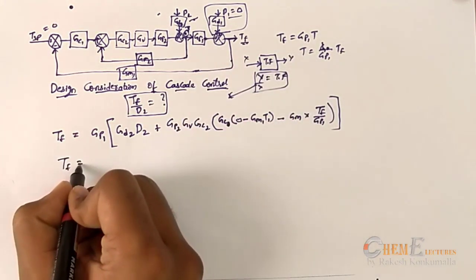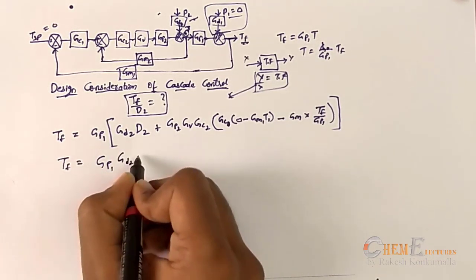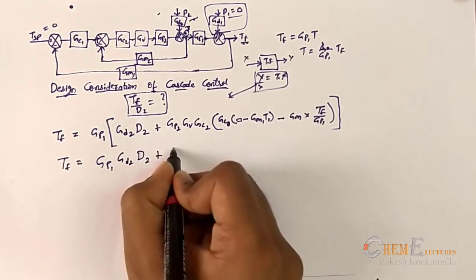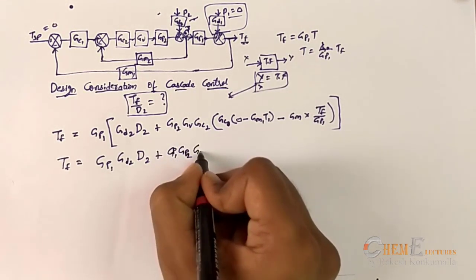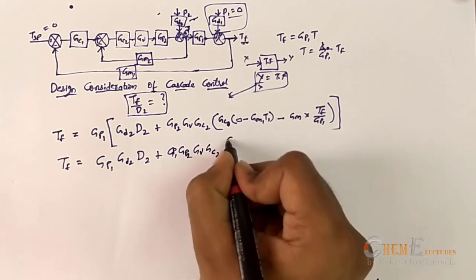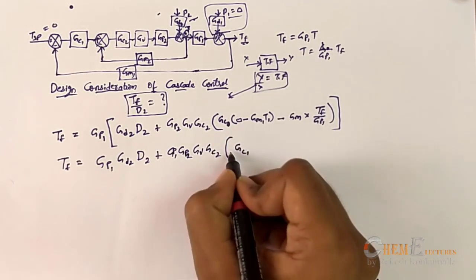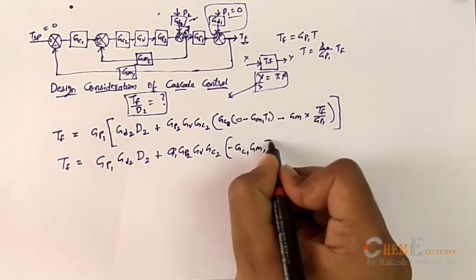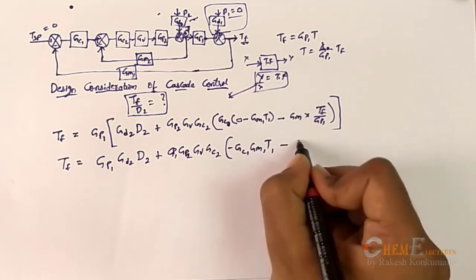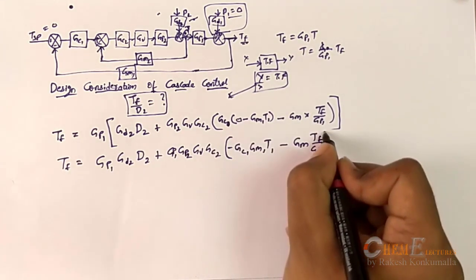Now if you reduce this equation, Gp1 Gd2 D2 plus Gp1 and the secondary process Gp2 Gv Gc2 into Gc1, it will be minus Gm1 T1 minus Gm2 Tf by Gp1.